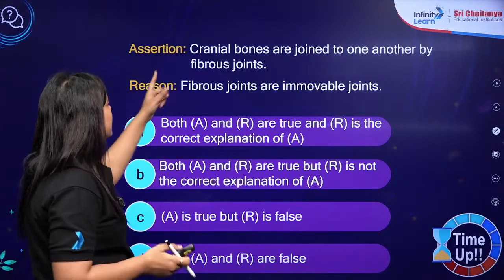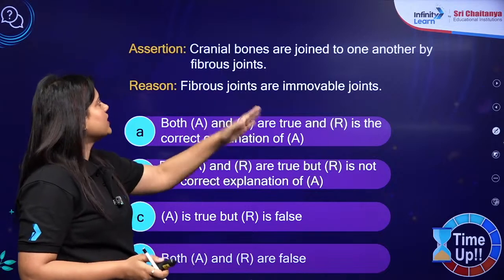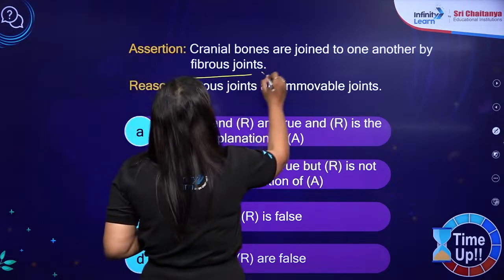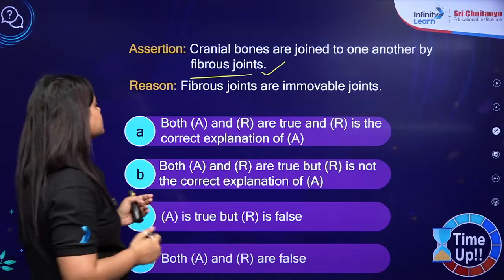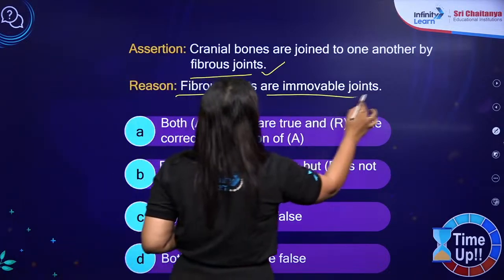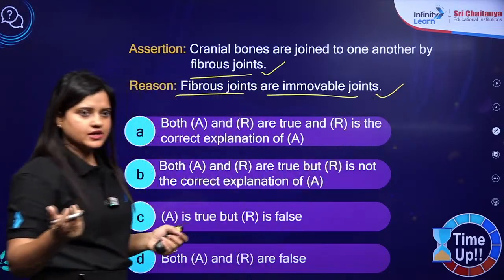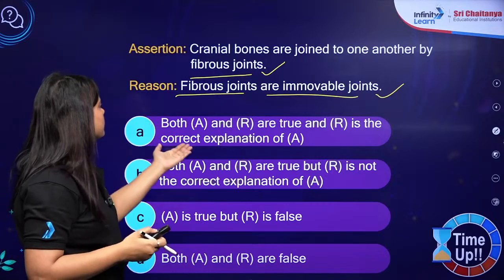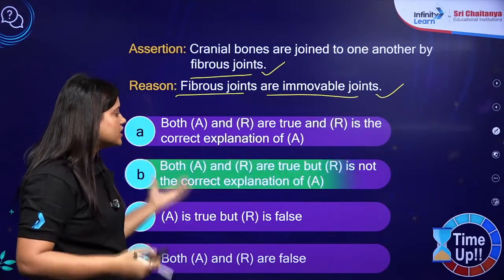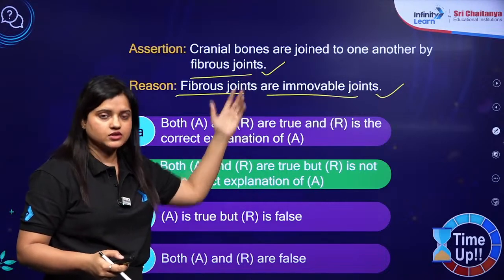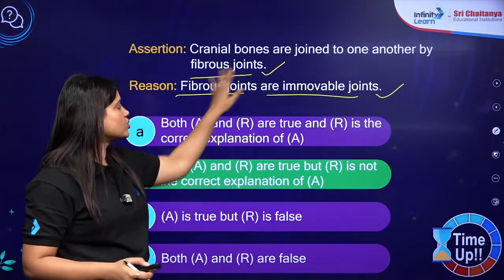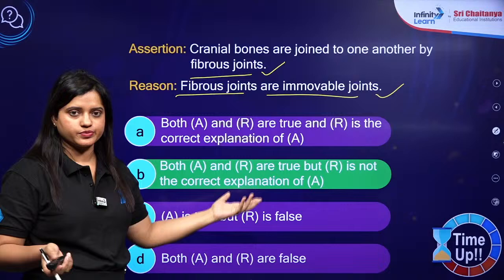Now cranial bones are joined to one another by fibrous joint. Yeah, so they are an example of fibrous joint. Got it? Next, fibrous joint are immovable joint. Absolutely correct. But is the reason explaining the assertion? Not at all. Okay, so these are two separate statements which are true.